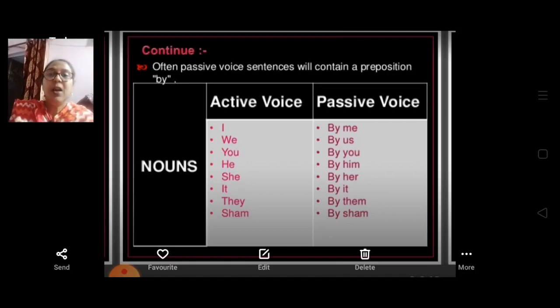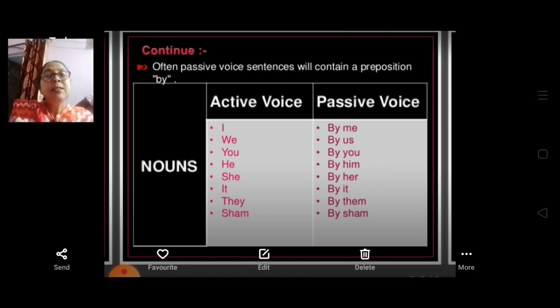So whenever we are going to change active to passive, always remember the past participle and the auxiliary verb will be there, and the auxiliary verb will be changed as we have learned in the tenses, and the nouns to pronouns will be changed. So always remember if it is written "I", it will become "by me". "By" will always be there whenever we make active to passive.